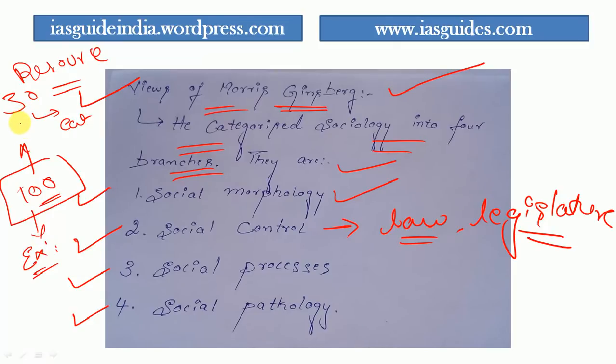How can these 30 meals be distributed to 100 people? If 100 people live freely, there will be quarreling and unrest in the society.